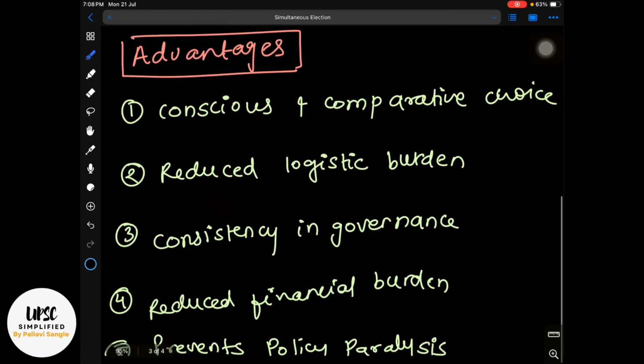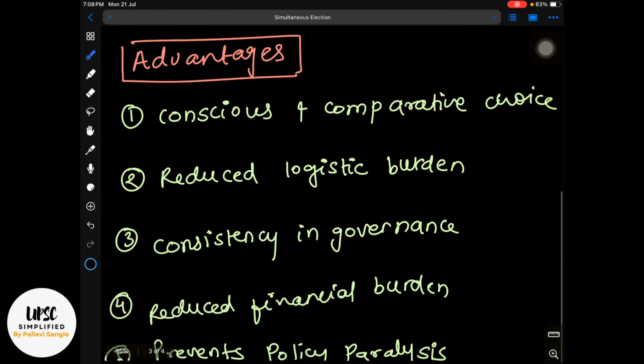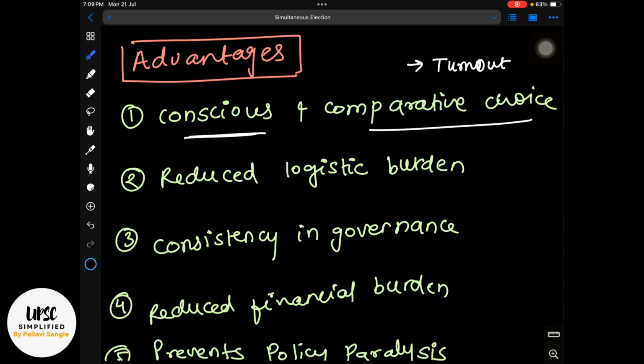What are the advantages of all these exercises? First and foremost, a conscious and comparative choice by the voters will be displayed. It will be like a one day all-in model for the voting, because both state and center voting will happen on one day. There are high chances that the voter turnout will be higher, because we have seen previously, the example is the 2019 general election, where the Andhra Pradesh assembly election was also scheduled.